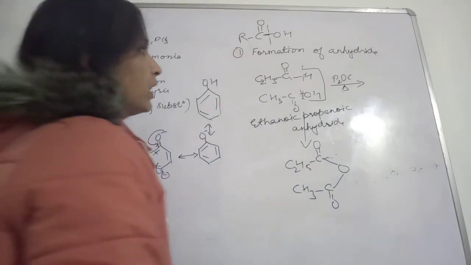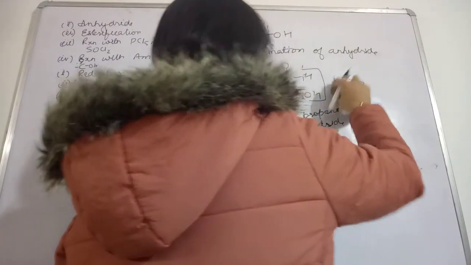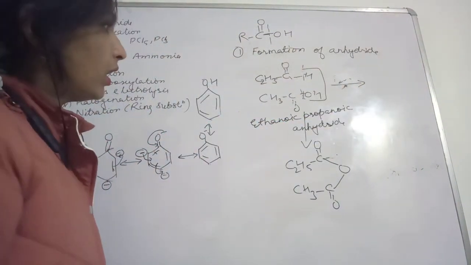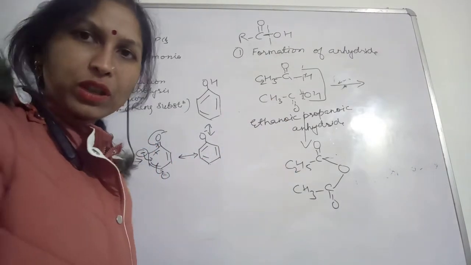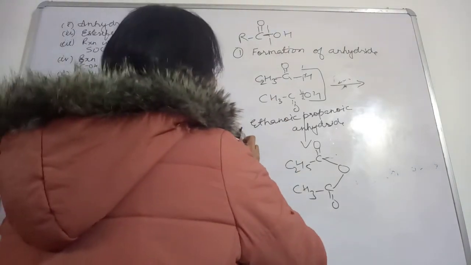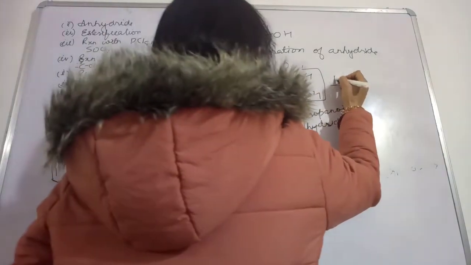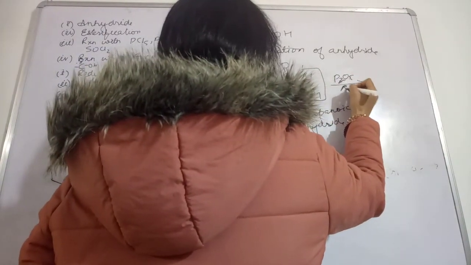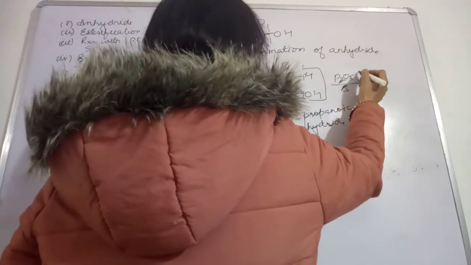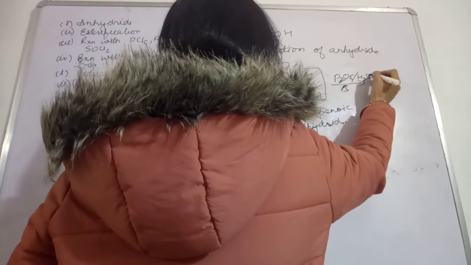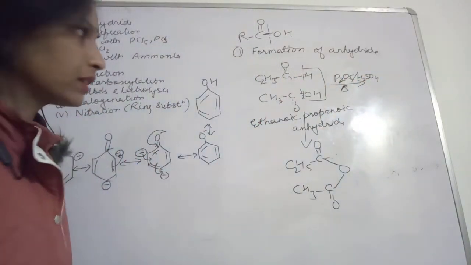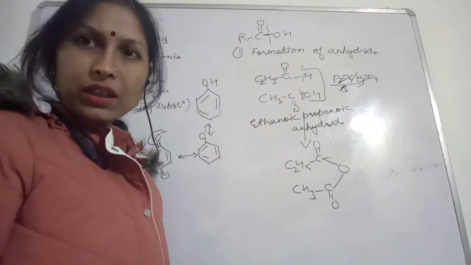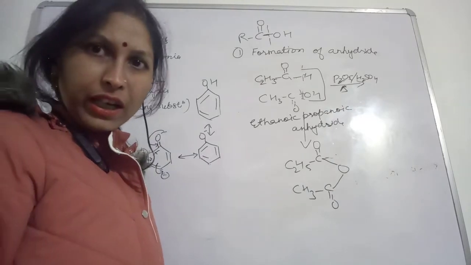Or if you want, you can also take H2SO4 and heat it like this, so the anhydride will be formed. Write it down: P2O5 and heating, or you can write H2SO4 and you will heat it like this. So this was the formation of anhydride.